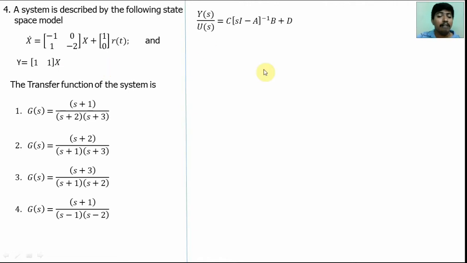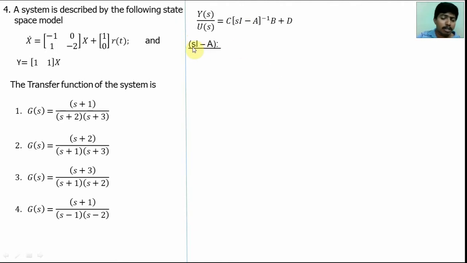From that we know all the parameters: this is the A matrix, B matrix, C matrix, and D value is 0. Substitute and simplify this equation, and we can get the answer. So first find sI minus A.